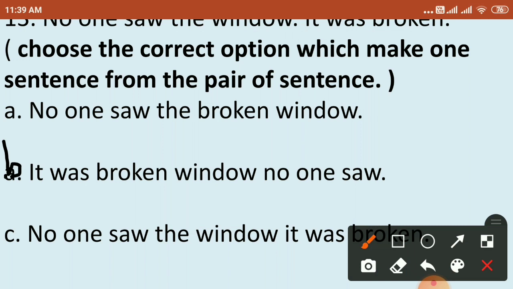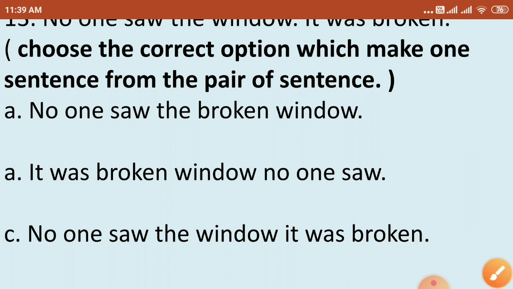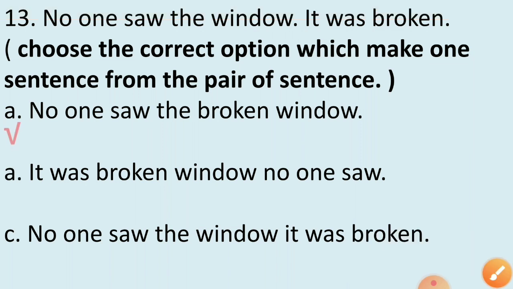So what will be the correct answer? No one saw the broken window. Option A, no one saw the broken window. Option B, it was broken window, no one saw. Or option C, no one saw the window, it was broken. Which is the correct answer? That's great. Option A, no one saw the broken window, is the correct answer.